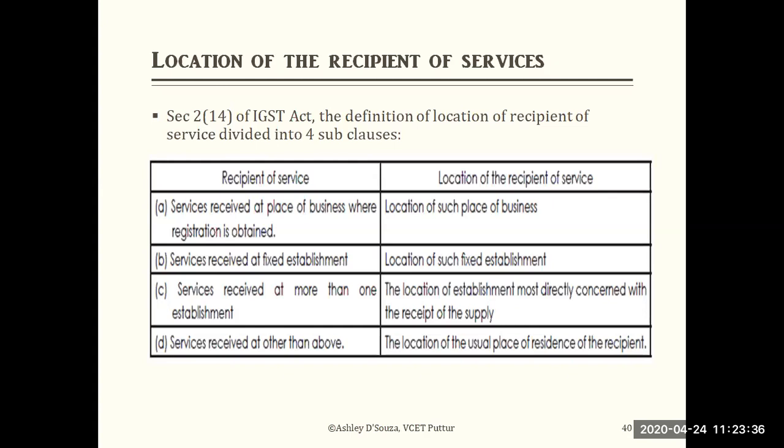Then comes service received at a place other than the above 3, A, B, C. In that case, the fourth one is the location of the usual place of residence of the recipient, where the person receiving the service is residing. That location is considered.